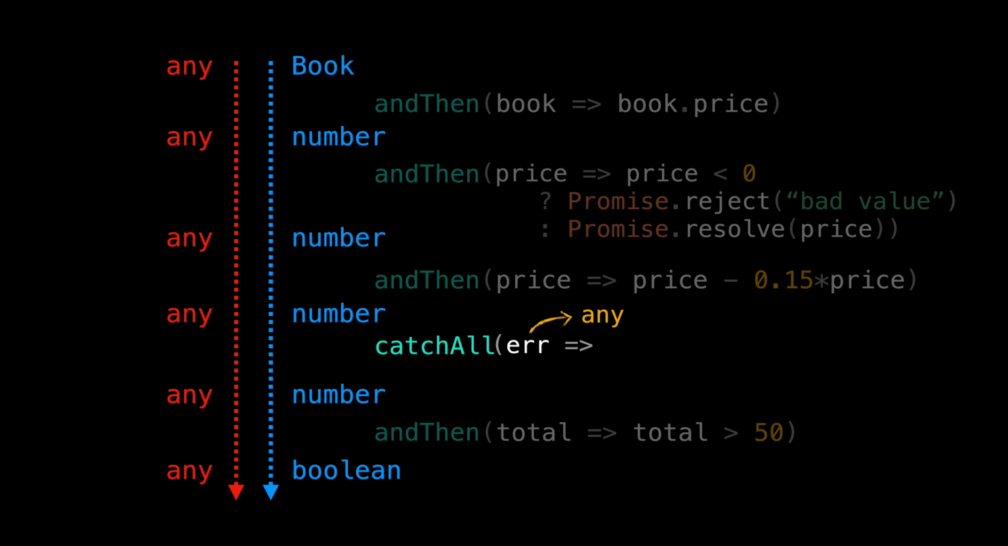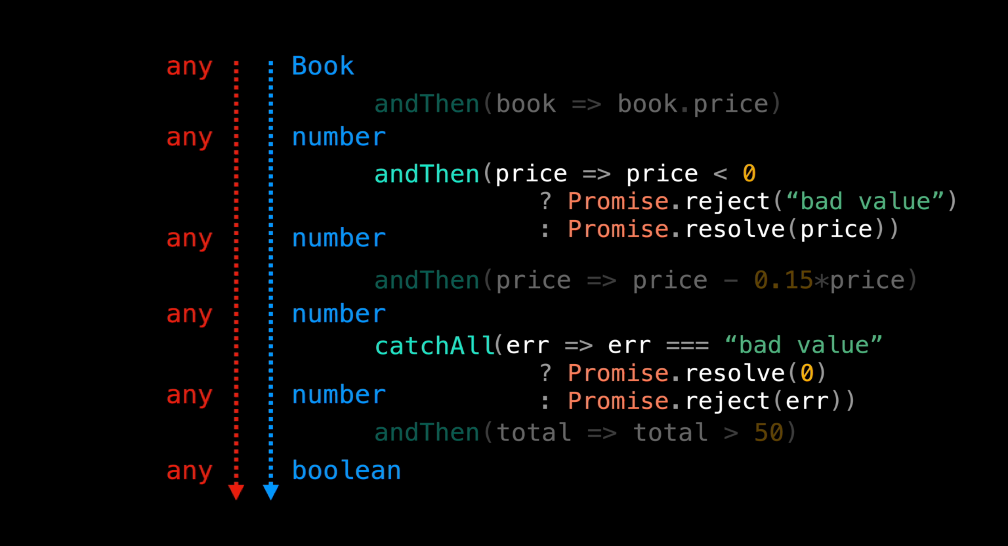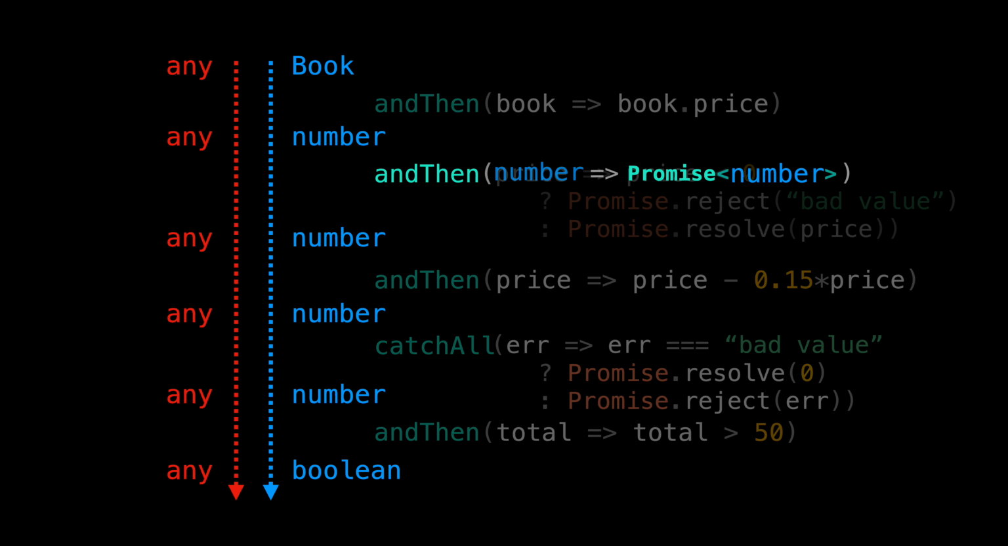For the sake of completeness, let's handle the error in our catchAll function. In case the input is the string "bad value", we want to recover from the error with price 0, and in case of any other errors, simply continue to pass the error along. Something that may look strange here is the return type of these callbacks. These two callbacks are returning promises. Let's focus on the type of the first one.